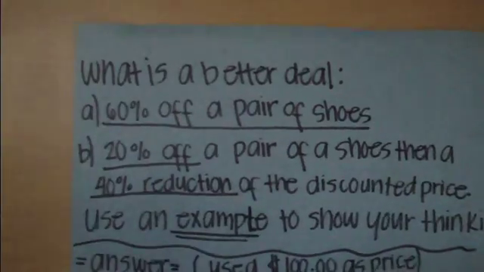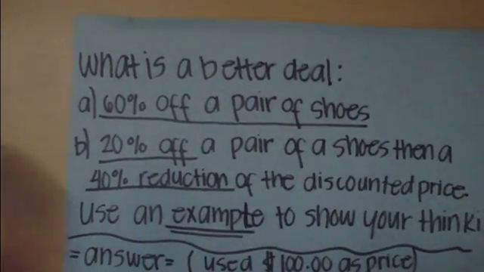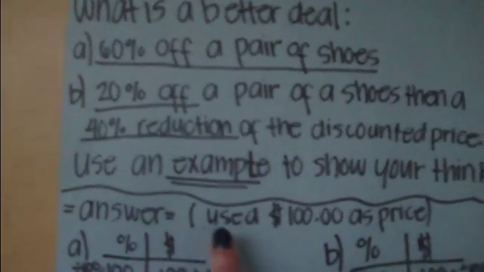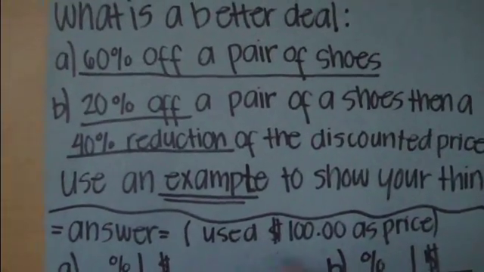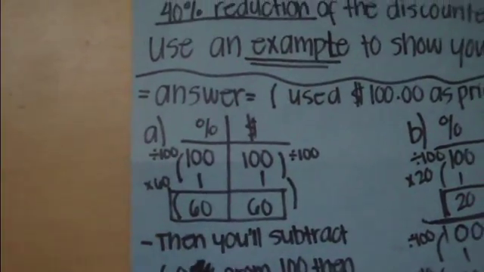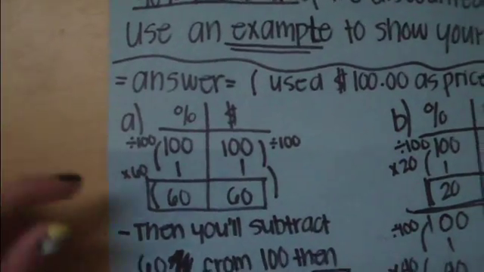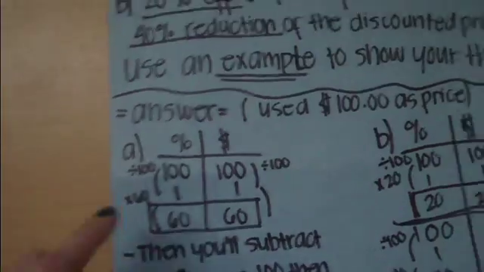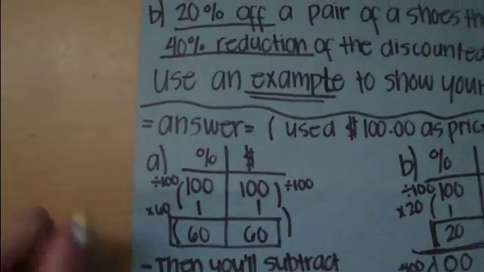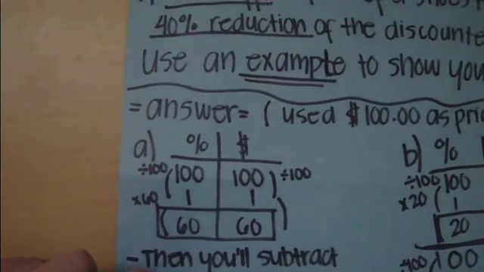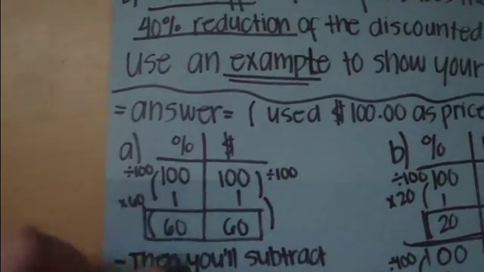60% off or 20% off and 40% reduction of the discounted price? So for this specific question, there's no stated price, so I just used $100 as my price. So for letter A, we need to find 60% of $100. So I used $100 as my 100%. Okay, so to find 1% of $100, I divided 100 by 100. So I got 1. Then to get 60, I multiplied 1 by 60. And then I got 60.